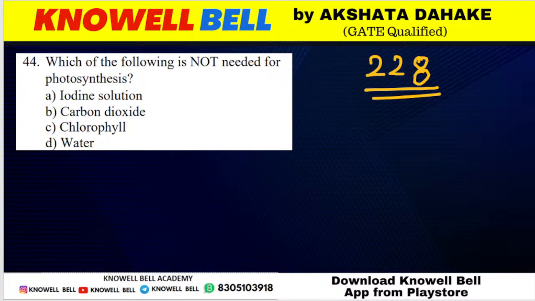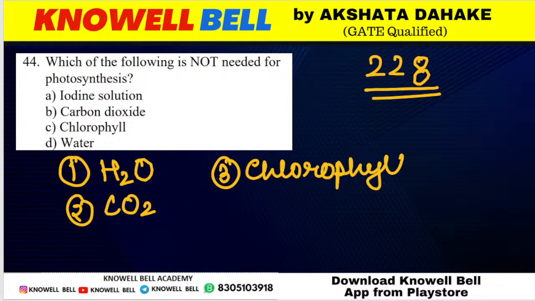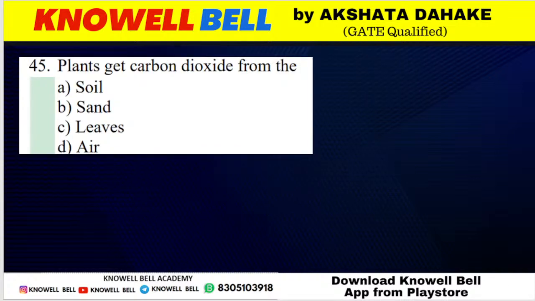For photosynthesis, mainly we need 4 requirements. First requirement is water, second requirement is carbon dioxide, third requirement is chlorophyll. Third requirement हमारा क्या है? The third requirement is chlorophyll. And the fourth requirement, what is the fourth one? Fourth requirement is sunlight. इनमें से क्या हमको नहीं required है? We do not need the presence of iodine solution. What do we not need? We do not need iodine solution. So correct answer will be option A.